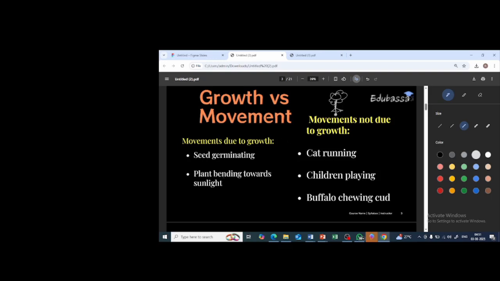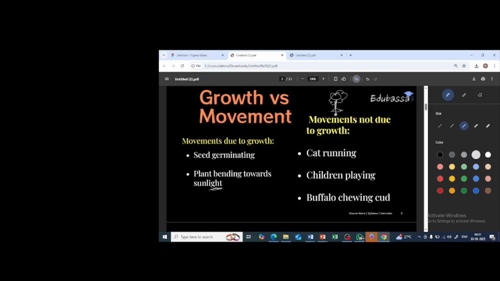Yes. And the plant bending towards the sunlight. Why does the plant bend towards the sunlight? Because sunlight is the most important factor to undergo the photosynthesis process, isn't it? To prepare its own food. Yes. So it bends towards the sunlight. So the growth is going to take place towards the sunlight. So this movement is related to growth, but there are also some movements which are not related to growth.